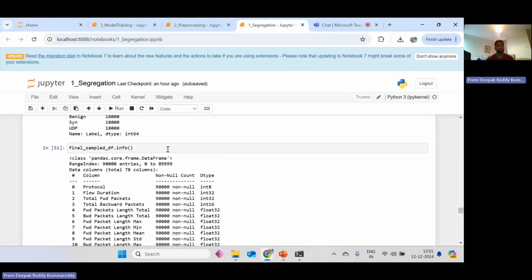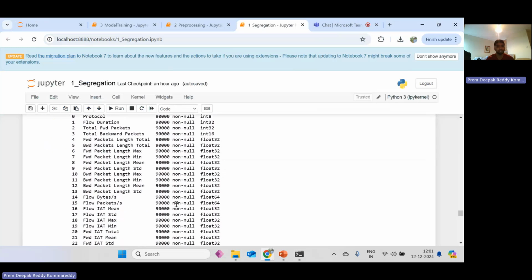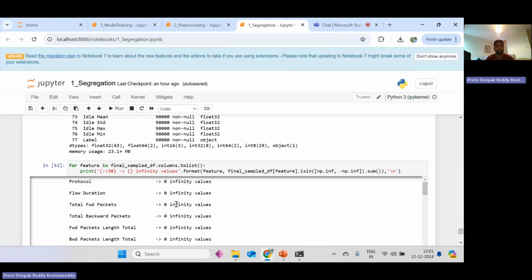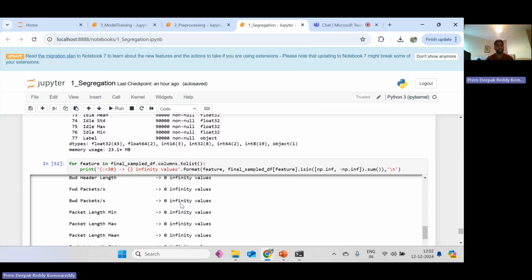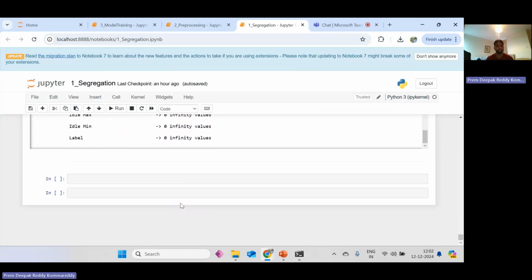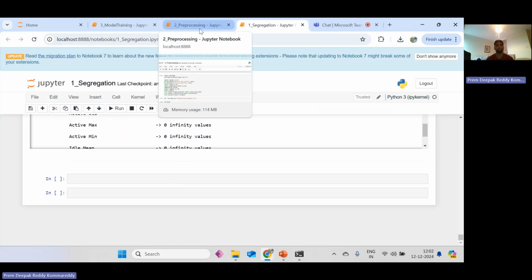And coming to the final sample data, in this step we are removing all the float or null values. We are removing all the null values. As we can see, zero infinity values. We are removing the infinity values to check that there are zero infinite values. And as we can see, this is the segregation process.